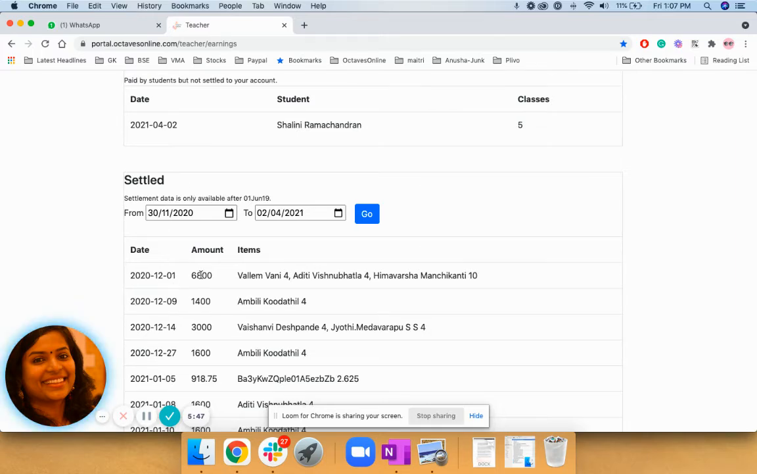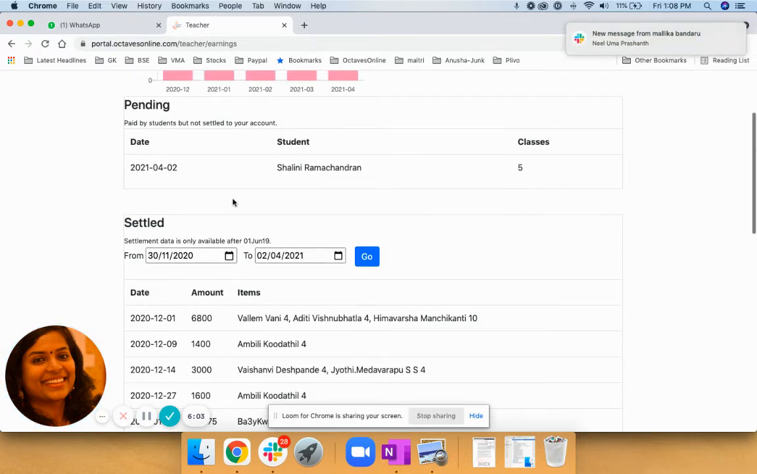The settled amount will be reflected like this: what amount was settled and how we settled it, like how we have clubbed the students, the first student 4 classes, second student 4 classes, third student 10 classes, we have settled together. This is how it will reflect. The pending payments from Octaves Online's side will also be reflected here. We usually settle within 7 days.